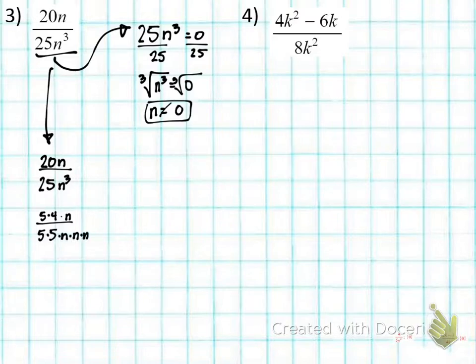What numbers can I cancel out in the numerator and denominator? 5 and 5, right? And what else can I cancel out? 1 n on each of these. So we got 4 over 5 times n squared, which is 5n squared. Can't simplify that anymore. Then we're going to bring our excluded values down. We're going to say n cannot equal 0.